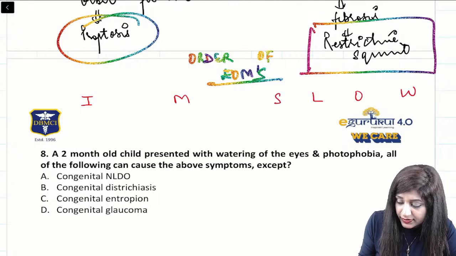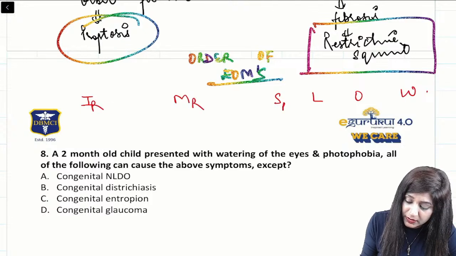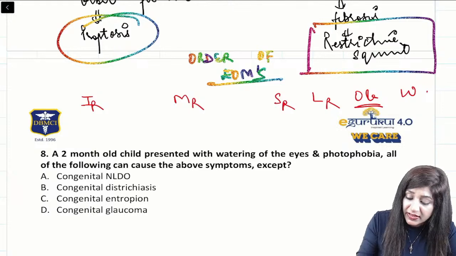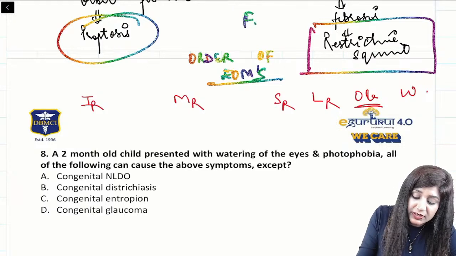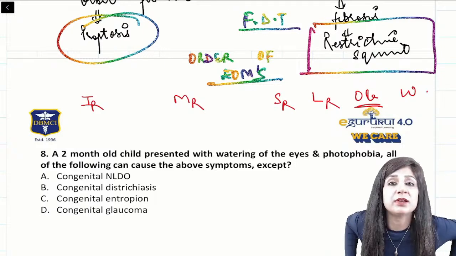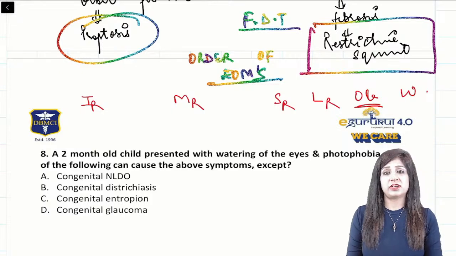This is the order of the muscles, that is inferior rectus, medial rectus, superior rectus, lateral rectus, and then the oblique. Yes, very correct. So we can do the forced duction test. With the help of the forced duction test, you can easily differentiate between the paralytic squint and the restrictive squint, right?